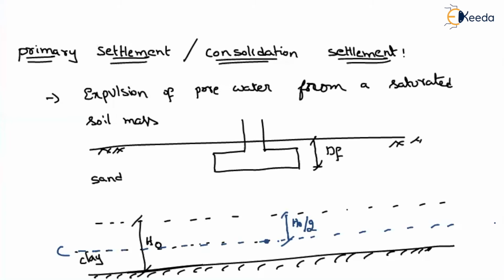Now let us see how we can find out the settlement. In method 1, depending upon the load acting on the soil, if you know the change in void ratio, we can find delta H. What is the relationship between the thickness and the void ratio?